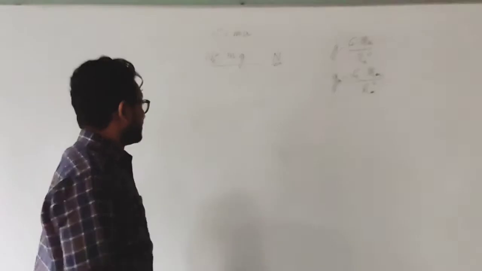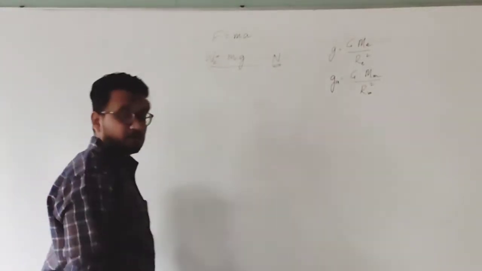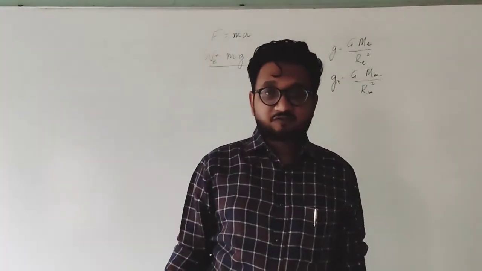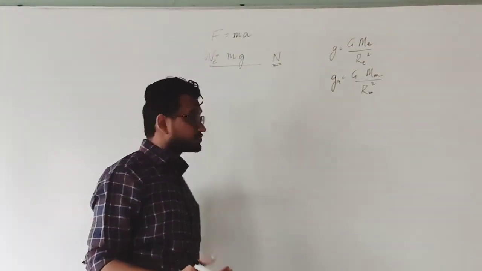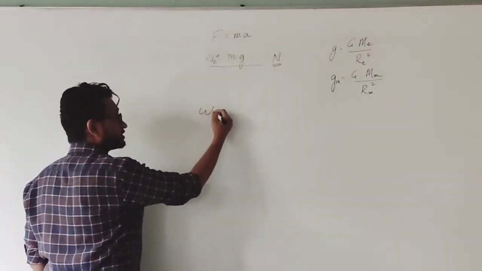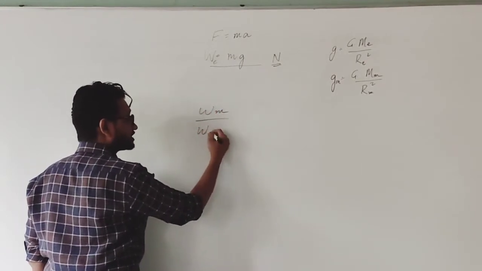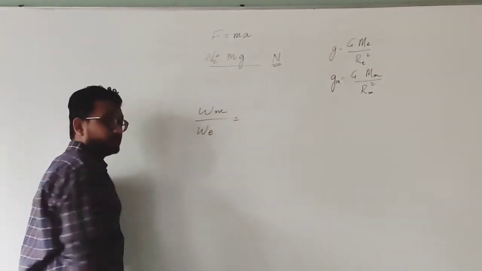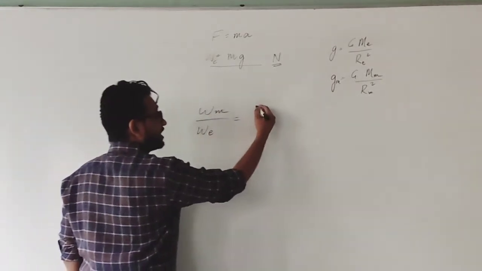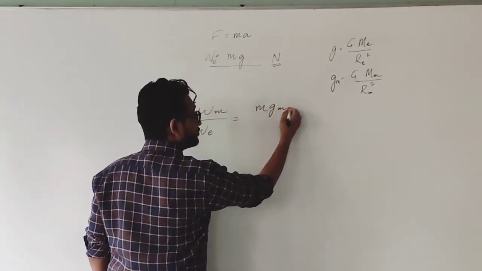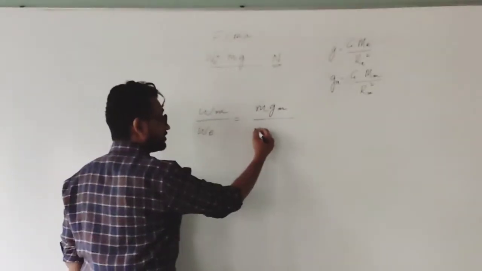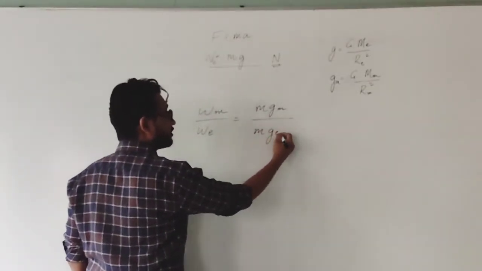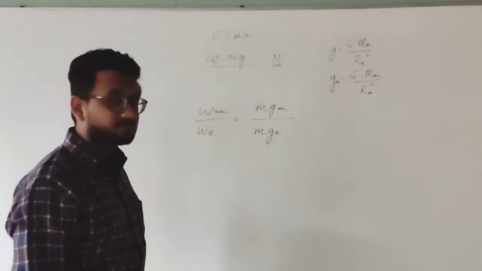Now comparing the weight of an object on the surface of Earth to that on the surface of Moon. What is the difference? So we are writing weight of an object on Moon upon weight of an object on Earth. It is equal to mass into acceleration on Moon. Now mass of the object is not going to change. It is going to remain the same. So same over here, mass into acceleration on Earth.